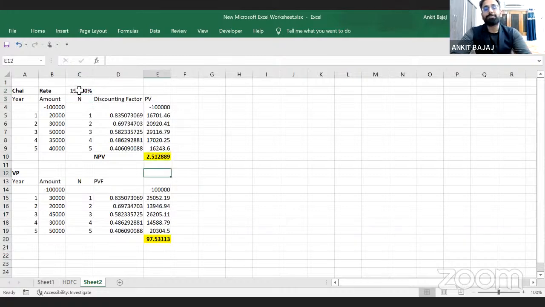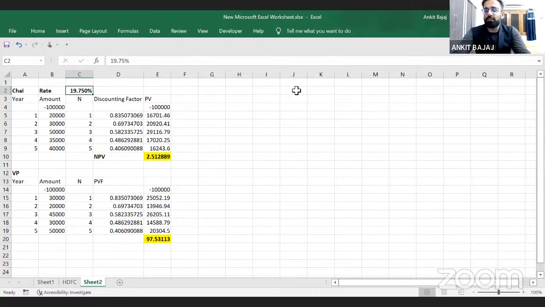So if you are expecting a return up to 19.75% from the business, then definitely this business is best for you. If you are expecting a higher return as compared to 19.75%, you should not invest in this business, right?